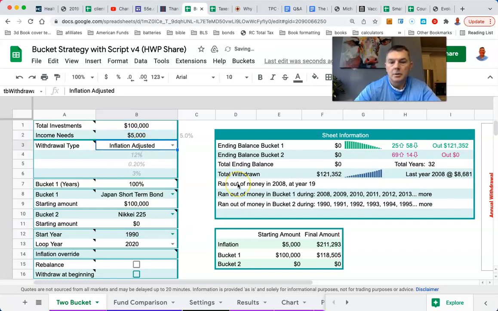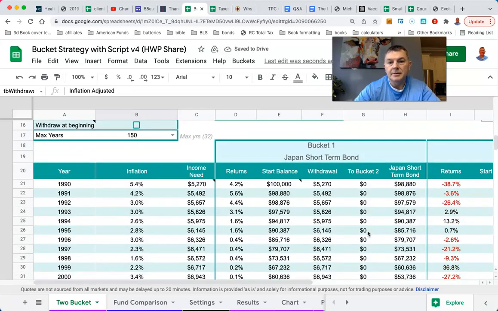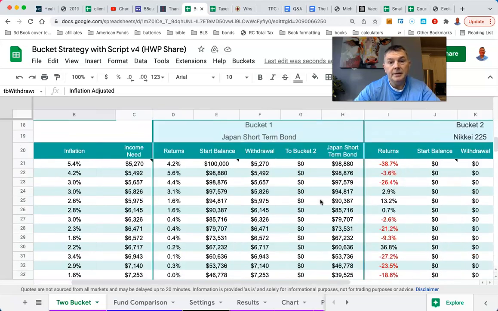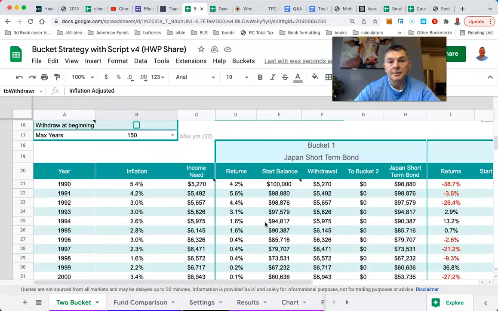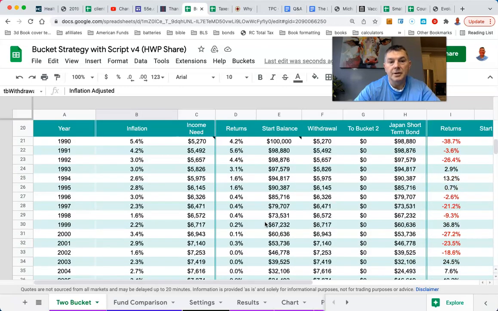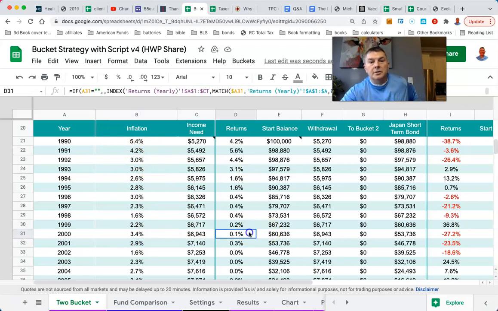And we're going to adjust it for inflation. All right, so let's see what happens. Ran out of money in 2008. That's not so bad. Ran out of money in 2008 with low inflation. See, that's the issue. Inflation. Well, actually, I should say, I'm using the U.S. inflation rates of 5.4. So the U.S. inflation rates were much, much higher than the Japan bond rate.